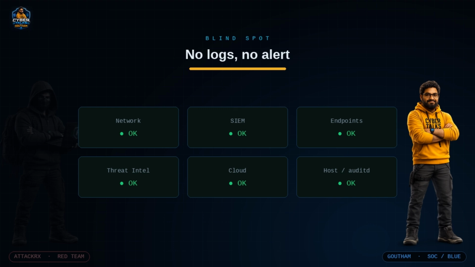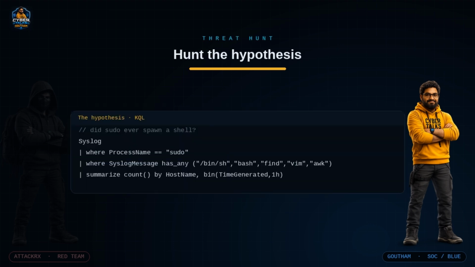Privilege escalation is a host level event. If you are only watching the network, you are blind to it. To see this, you need host telemetry and specifically three sources. Auditd, the Linux audit daemon. The authentication log, auth.log, under the auth priv facility. And ideally Sysmon for Linux, giving you full process creation events. Without at least one of these forwarded to your SIEM, there are no logs, and with no logs